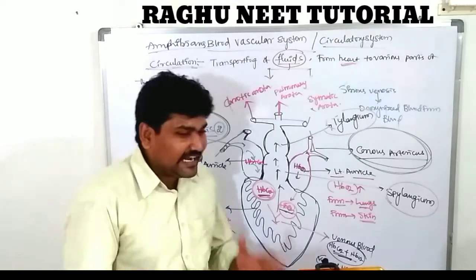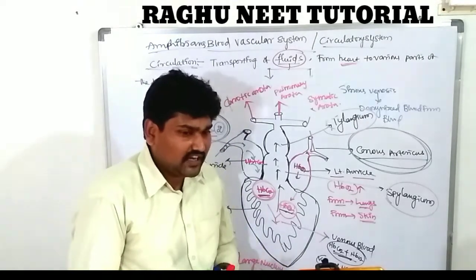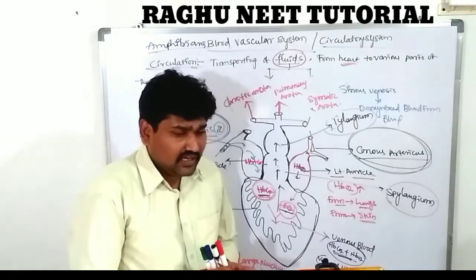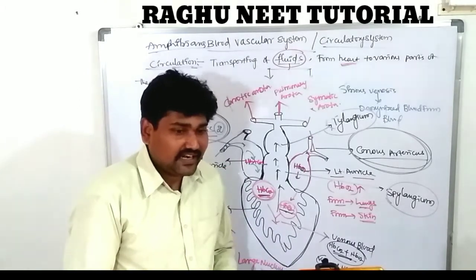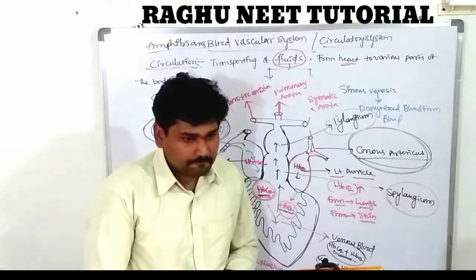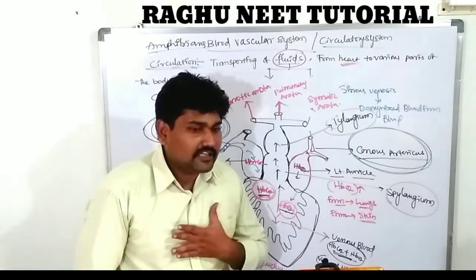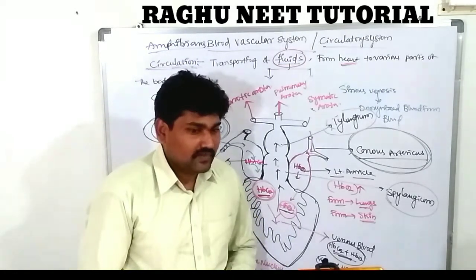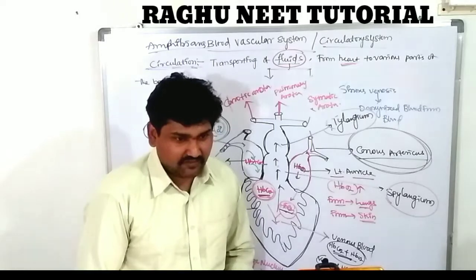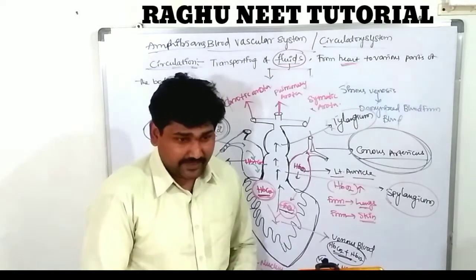So the first topic is the heart: the structure of the heart, where it is located. First, what is the heart? The heart is one of the muscular organs. It is located in the thoracic cavity, and it is completely covered by the rib cage. We know that.